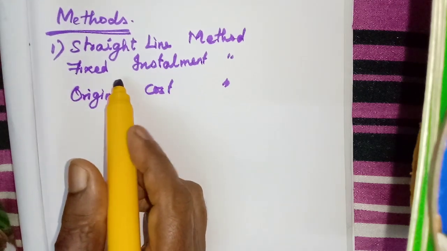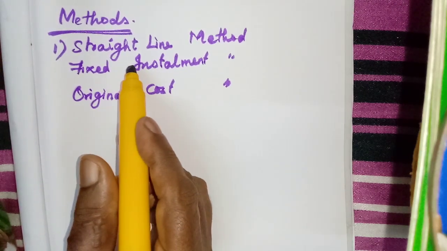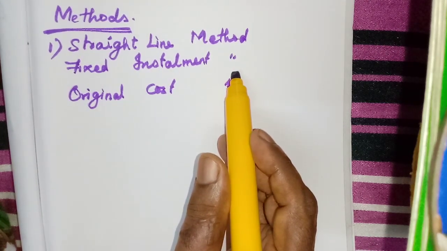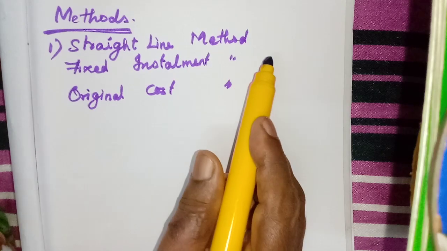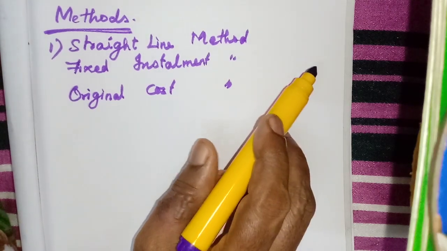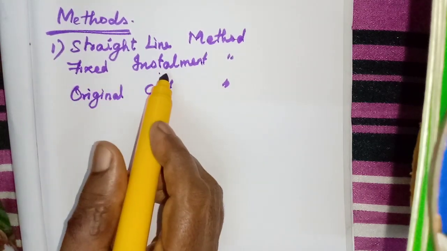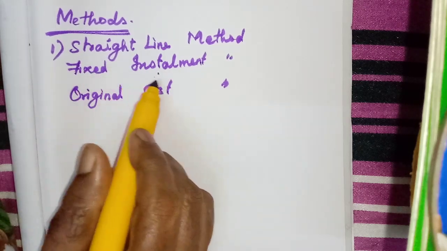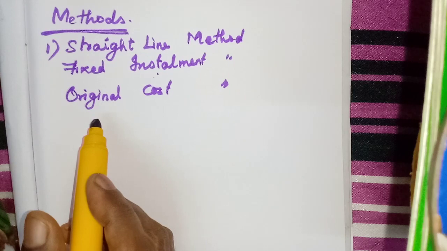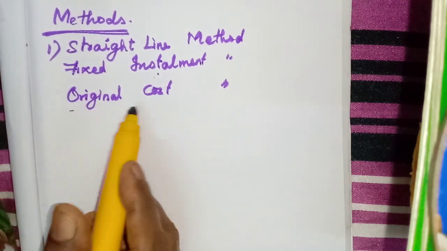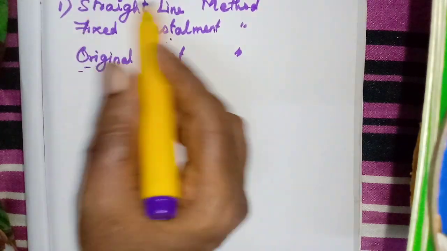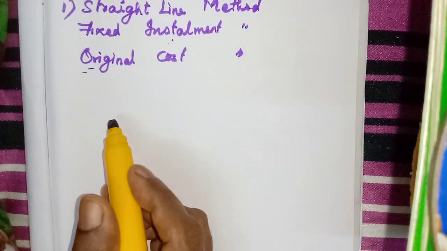We will get one amount. If we draw it in a graph, we will get the same amount of depreciation. That is why it is called fixed installment. Every month, every year we have a fixed amount of depreciation, and we calculate the depreciation on the original cost of the asset. That is why it has got this name. Original cost method, straight line method, fixed installment method.